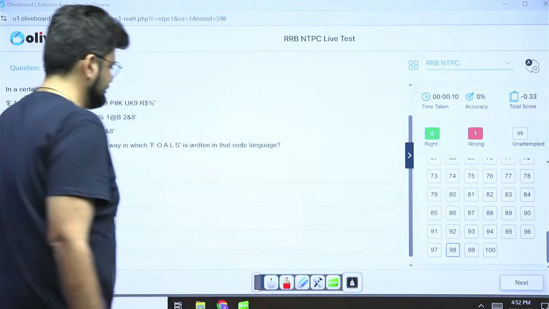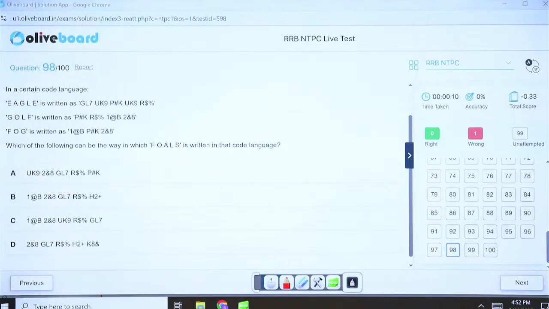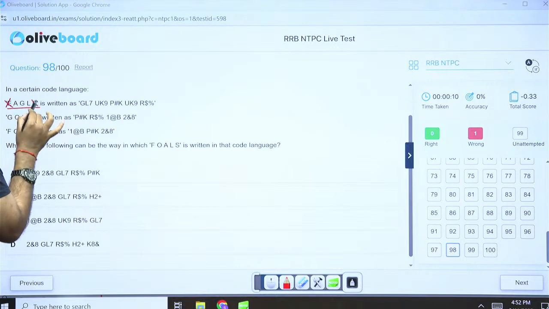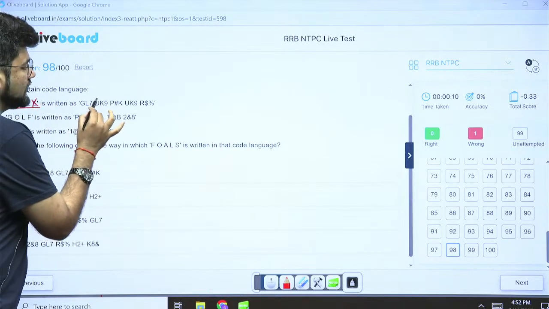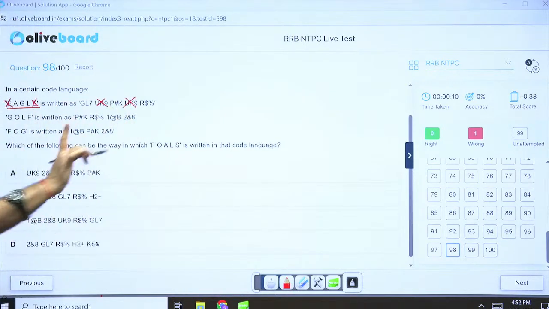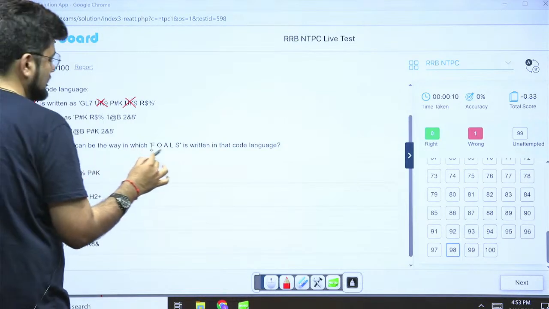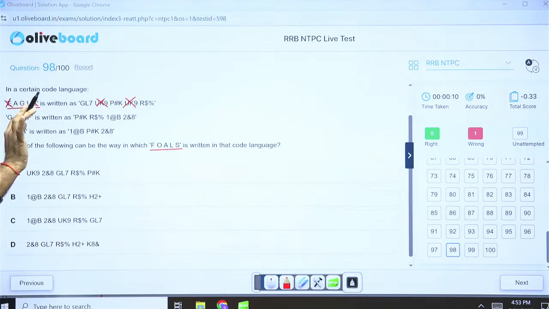Now see, this is Chinese coding only. F-O-A-L-S, do we need an E? No. But if you check within eagle itself, you have two E's here. So you simply eliminate UK9 and UK9. That is not possibly the code for E. Now, check what else you don't want. So for foals, you need F-O-A-L-S. S is not here anywhere. So that has to be a new character altogether.